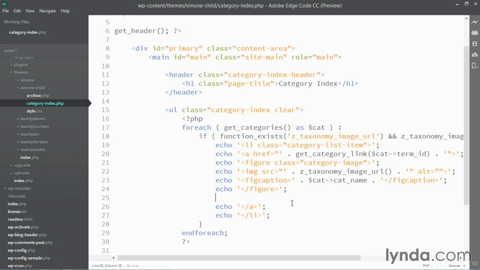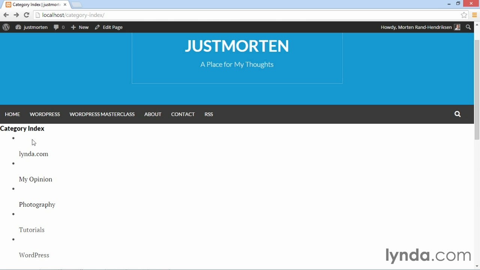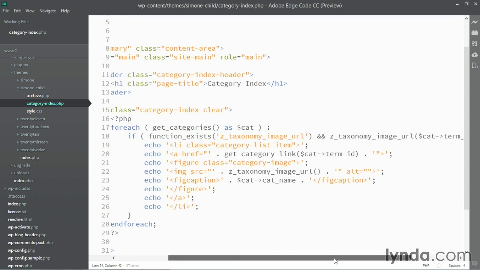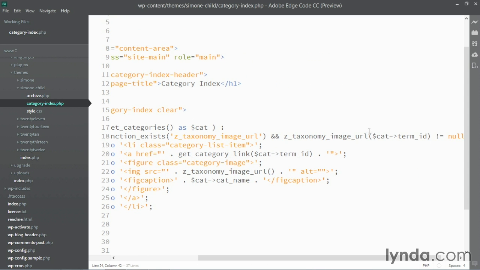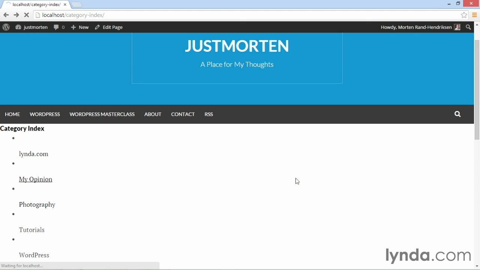I'm just going to clean up my HTML here, save it, and when I now reload my page, you'll see I've made an error. I have the names of the categories, and they are now figcaptions, but I'm missing the image. And that's because, just like before, I have to put in the cat term ID as the variable inside this z-taxonomy image URL function to make sure that the function is actually pointing at the current term we're looking at, not at the current page we're looking at. So now I'll save it again and reload the page.